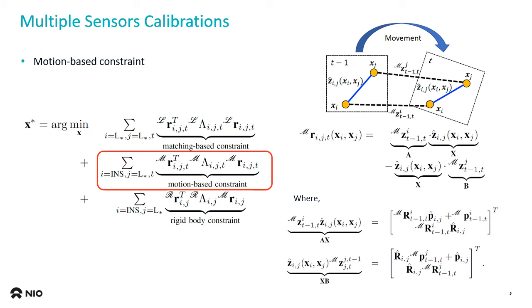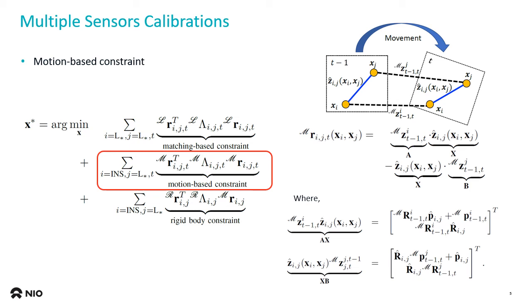Motion-based constraint is based on hand-eye calibration, which is AX equals XB. The constraints can be measured by motions of sensors. In this paper, one motion is from the INS and the other motion is from the LiDAR odometry.